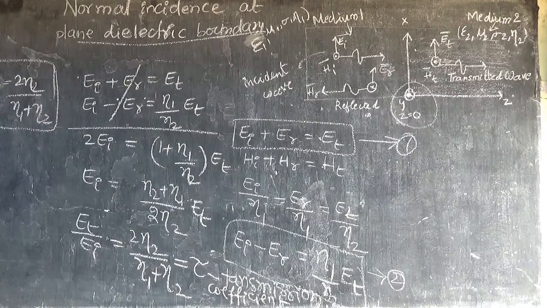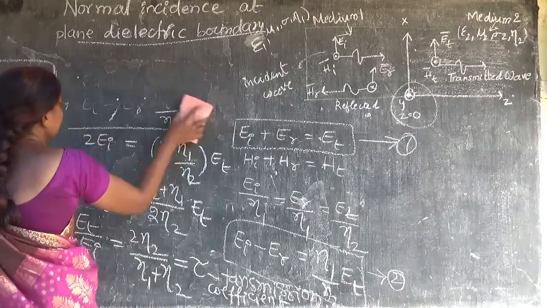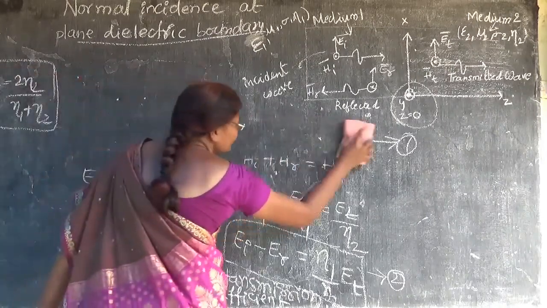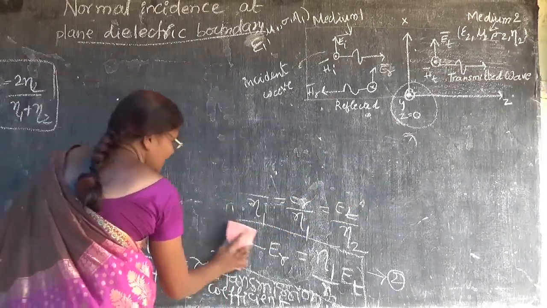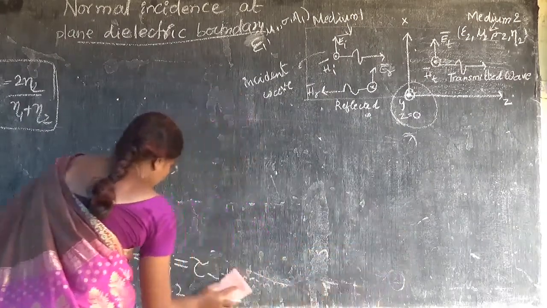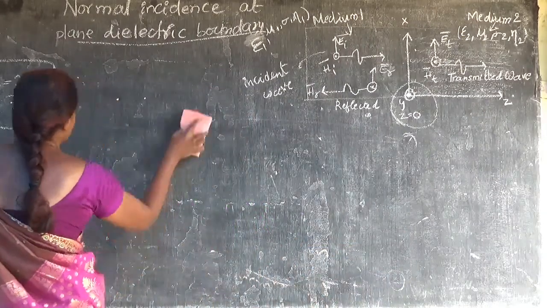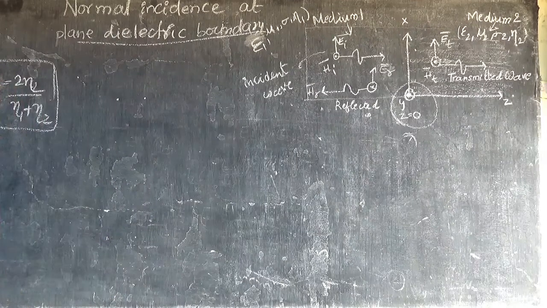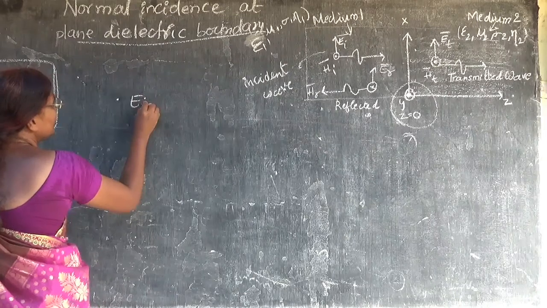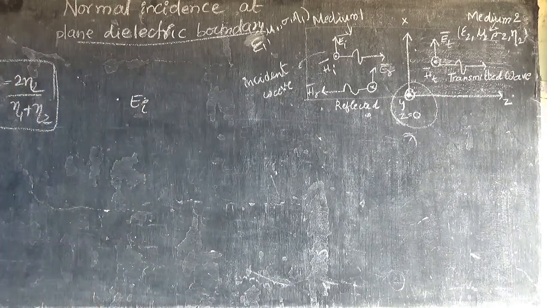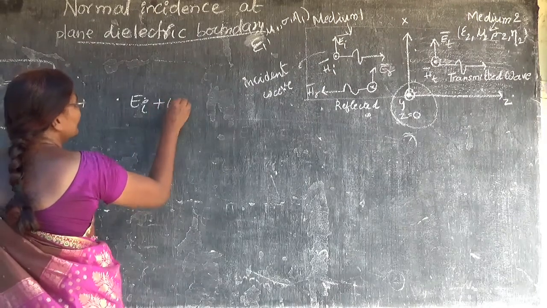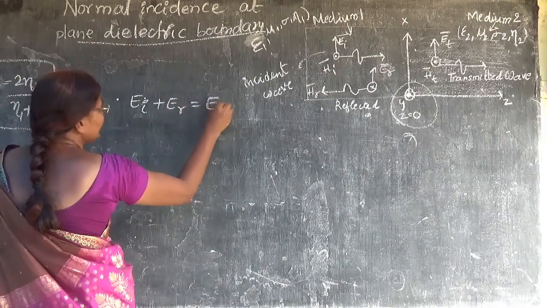Next, we know that EI plus ER is equal to ET.